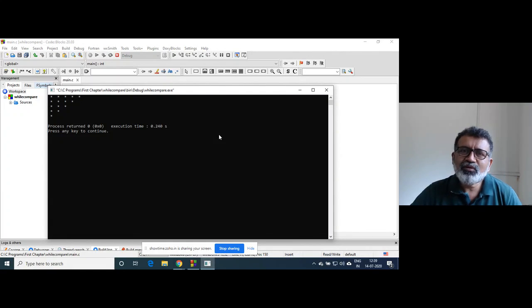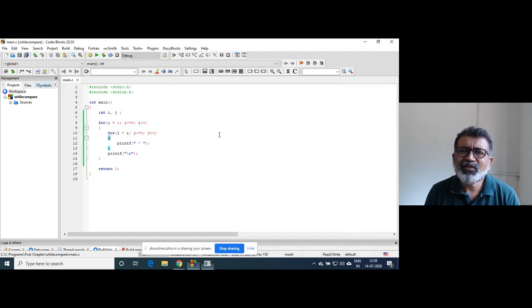These are just to understand how loops are executed or how nesting of loops works. Prima facie, this is very difficult. You may find, oh my god, how to write this or how to understand this.